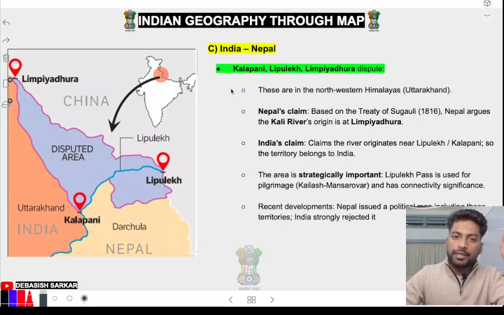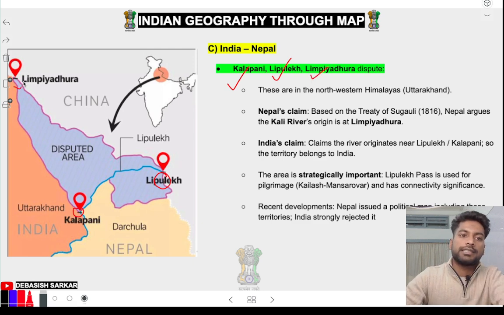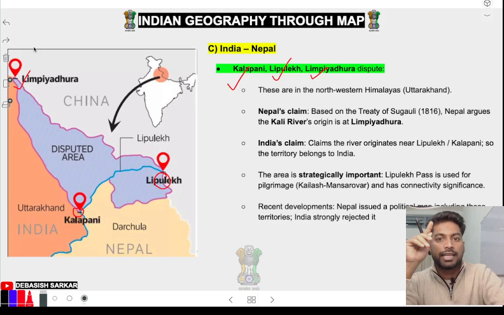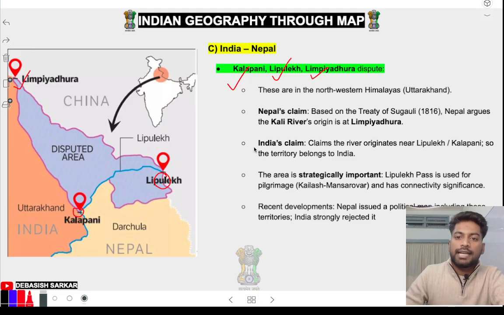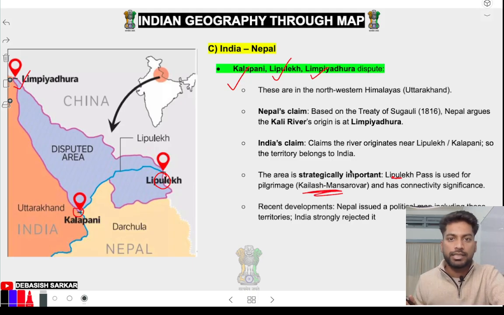Now we have some tension with Nepal, so you don't have to read that much. Okay, just remember Kalapani, one place, Kalapani here, Uttarakhand, Lipu Lake, mostly disputed areas in Uttarakhand, and Limpiyadhura. Okay, these three places. In the exam you can see Kalapani, Lipu Lake, Limpiyadhura, and remember Lipu Lake is important for Kailash and Mansarovar, like pilgrimage होता है ना, कैलाश जाना है, मानसरोवर जाना है ना, that's why. चलो.